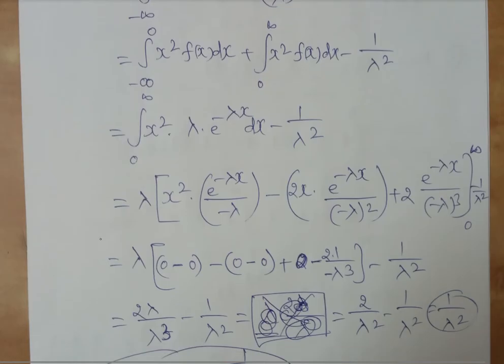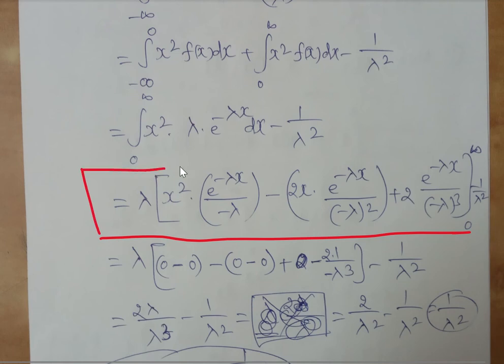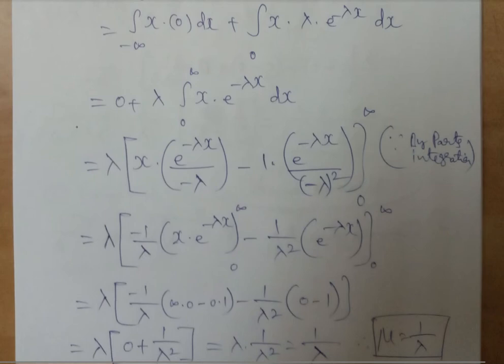I can caution you here that while calculating this portion, we have used the integration by parts formula. Similarly, here we have used the integration by parts formula.